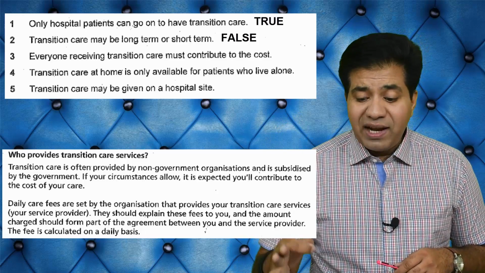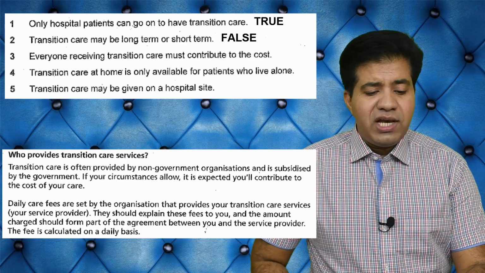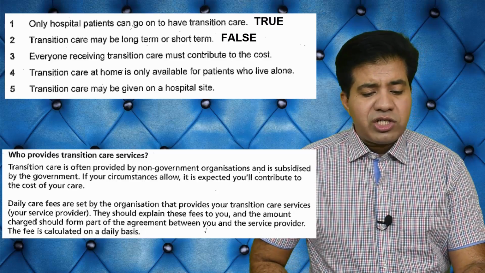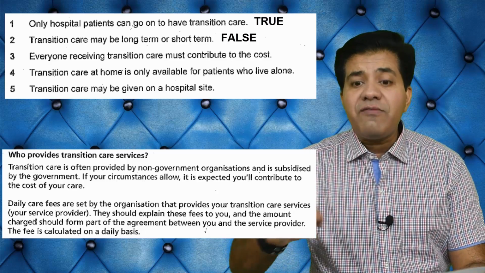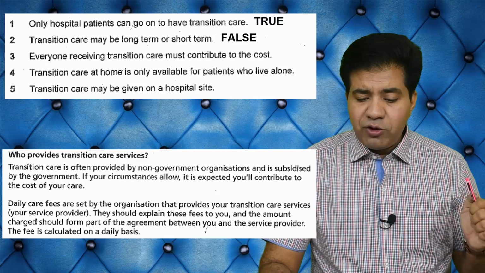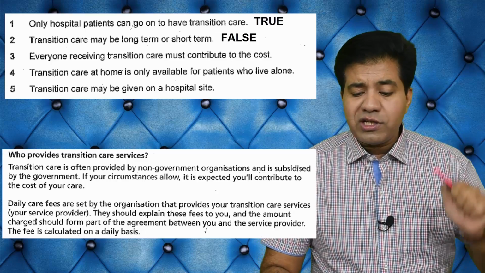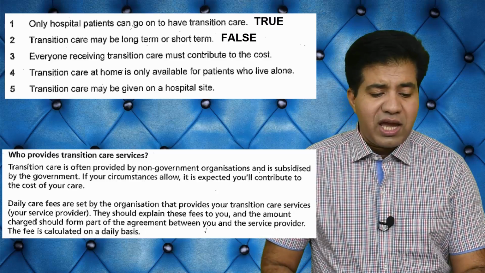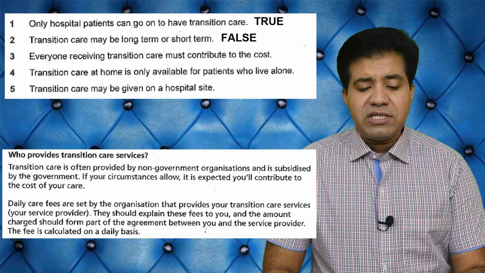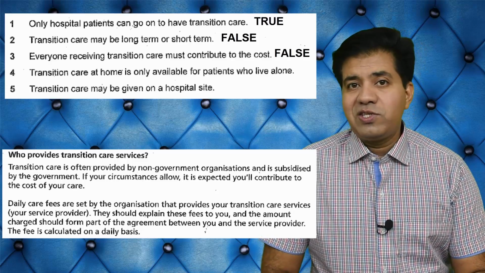And the question is, everyone receiving transition care must contribute to the cost. Now it's not everyone, because they say if your circumstances allow, only then, not everyone. So that is false. Clear?